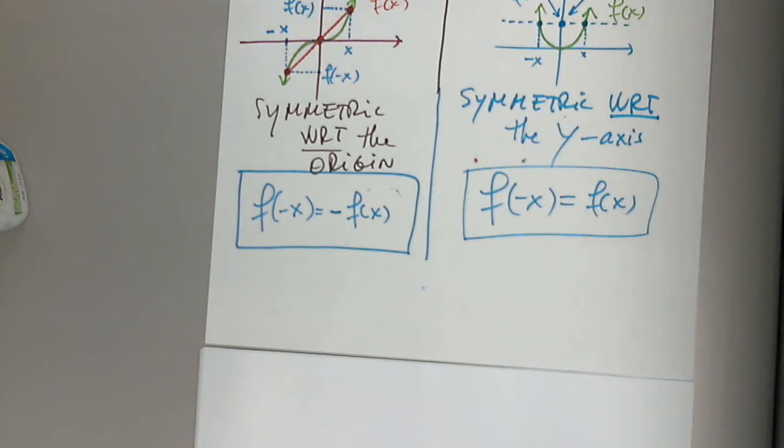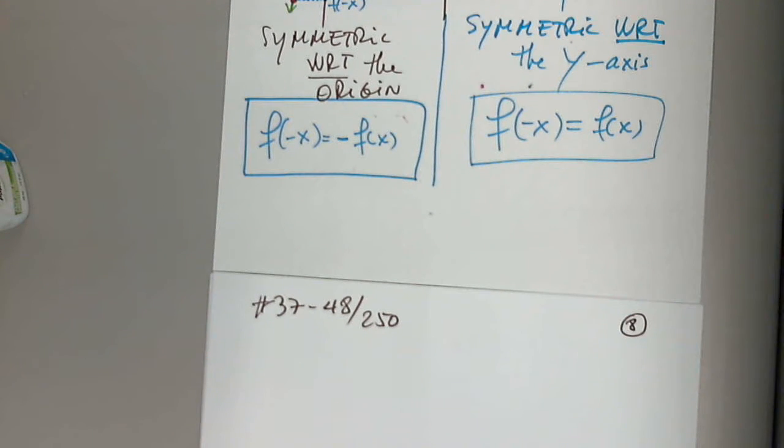Okay, so I'm picking a problem, and you can too. On page 250, any problem you want to work on from 37 through 48. 37 through 48 on page 250. If not, I will pick 33. Oh, wait. Sorry. No problem. I almost confused it. 43. 43 it is. Perfect.